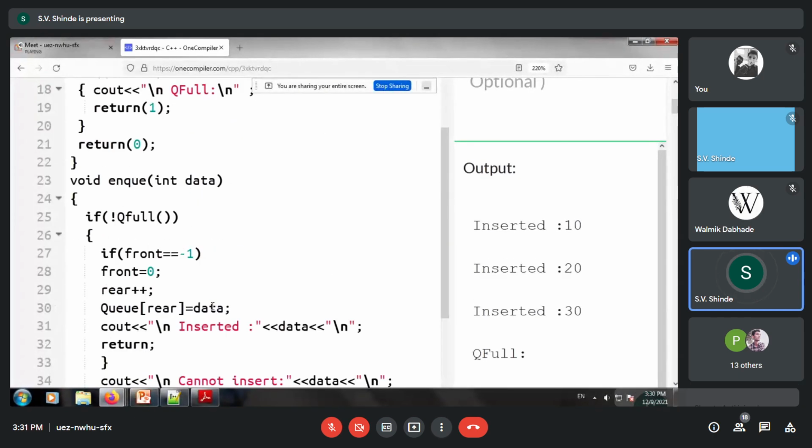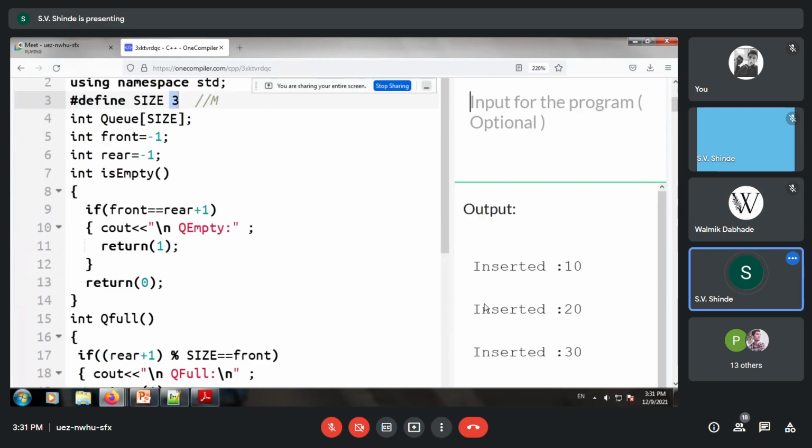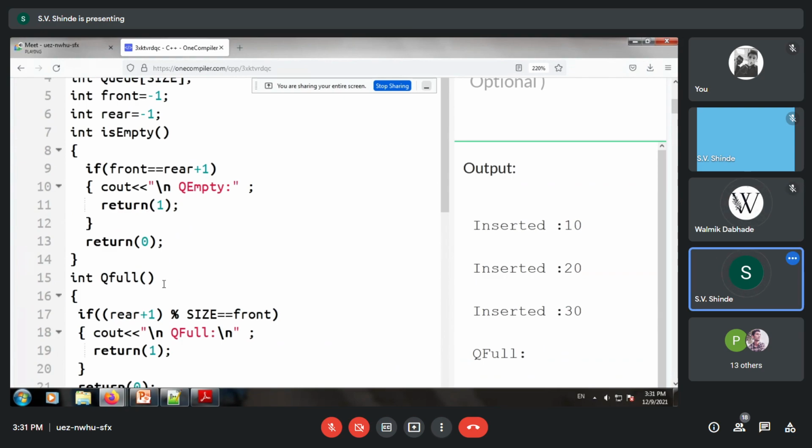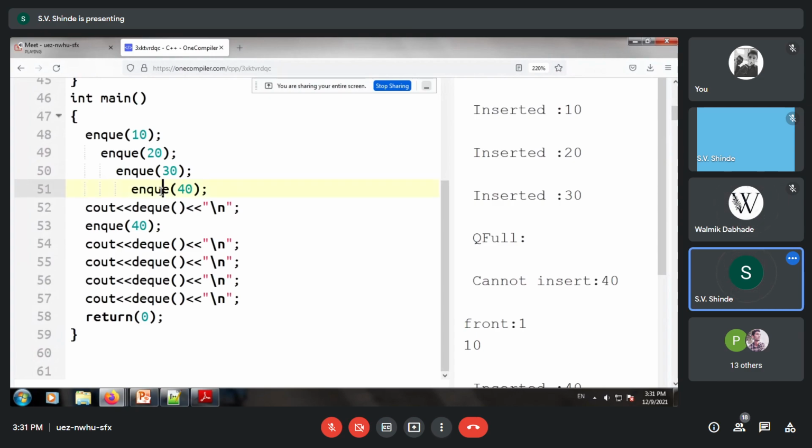Since we have set the size of the queue as 3, we cannot insert 4 elements; we get the output queue full. So after running, inserting 40 will fail, and it will say cannot insert 40. Run the program and then we'll see what has been achieved. Let us run and understand.